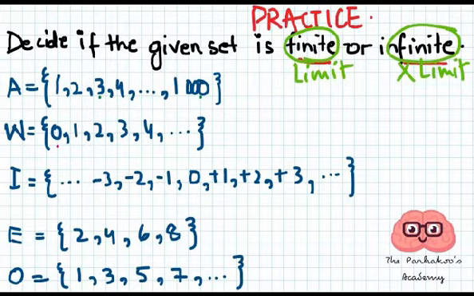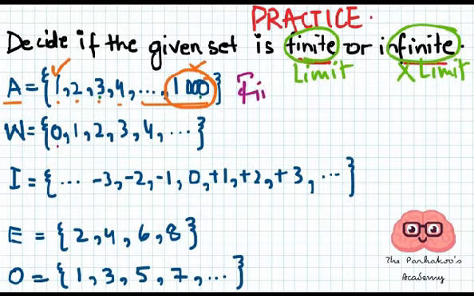The first one is A equals {1, 2, 3, 4, ...} and it goes till 1000. So this is the limit, isn't it? This set ends at 1000. It started from 1 and it ends at 1000. So it has a limit. So it's a finite set.